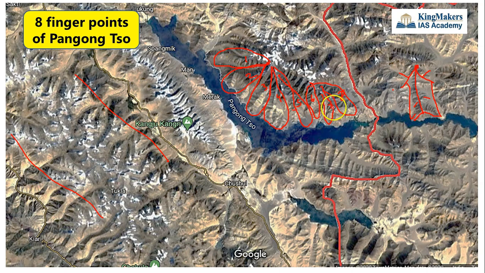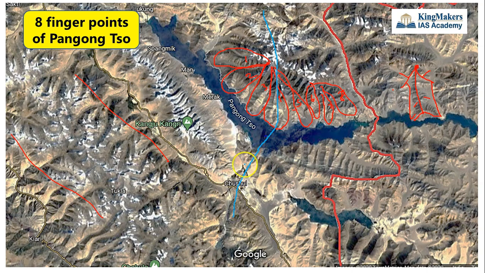So in these 8 fingers, India claims that all the 8 fingers belong to India. So this is the actual border line which is claimed by India. But China claims a different line. Like just now we saw that the line of actual control is different. Line of actual control comes like this, and it goes through this 4th finger. So the line of actual control goes through this 4th finger, and this is the actual claim of China.